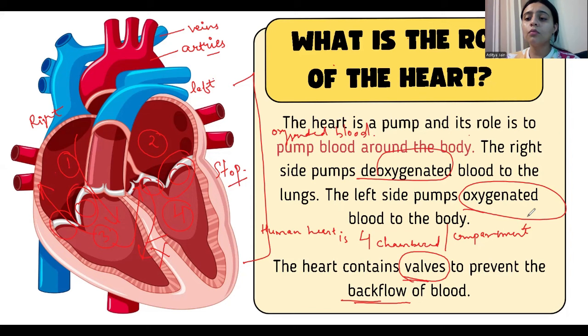The O2, and this is carrying only CO2. Okay, CO2 is the waste thing. We don't require CO2 in our body. That is known as deoxygenated blood. Oxygenated blood has the surplus amount of oxygen in it, and we require the oxygen in our body, right? So this was all about the little bit of structure of the heart.